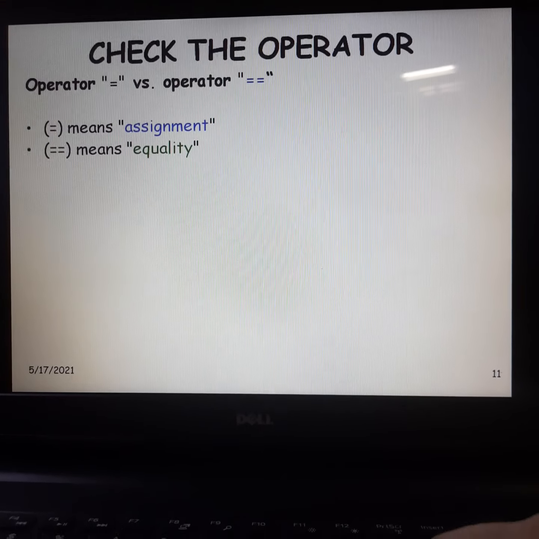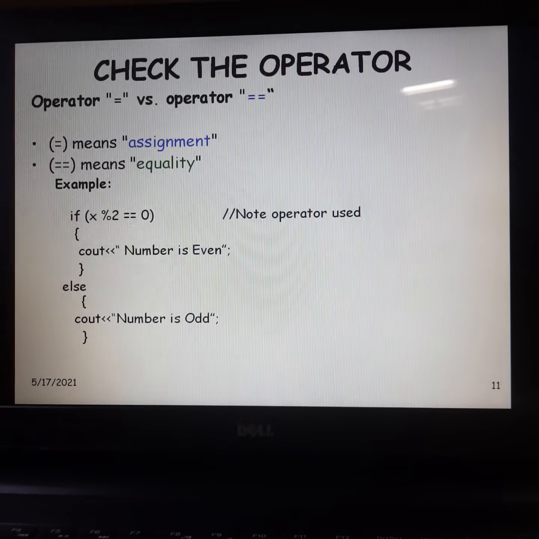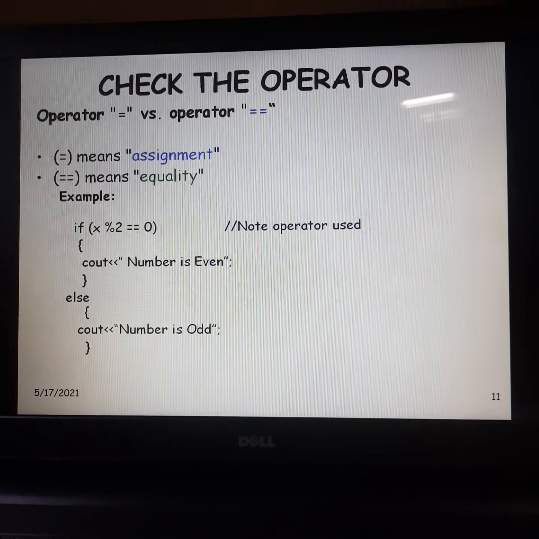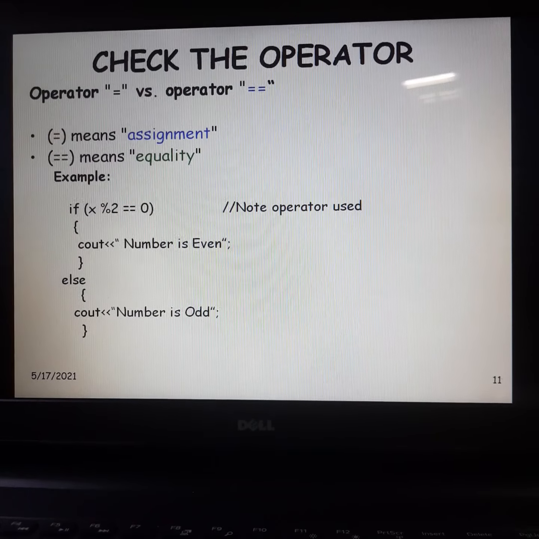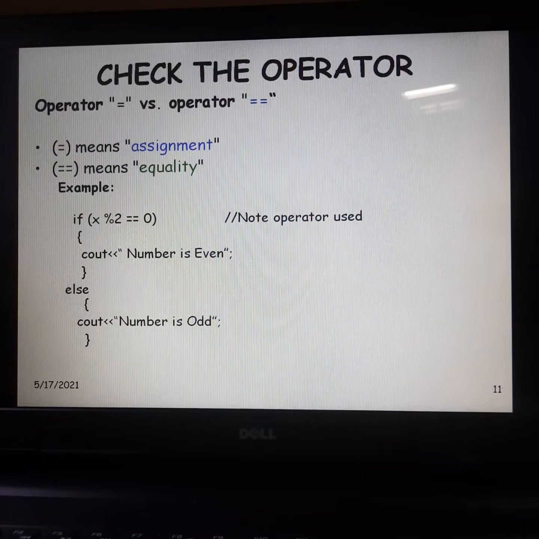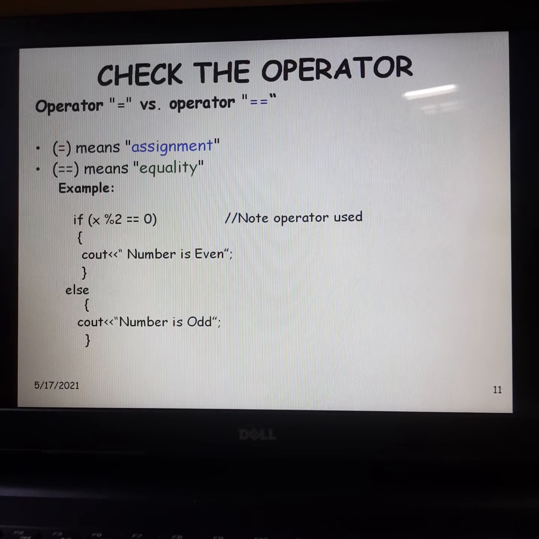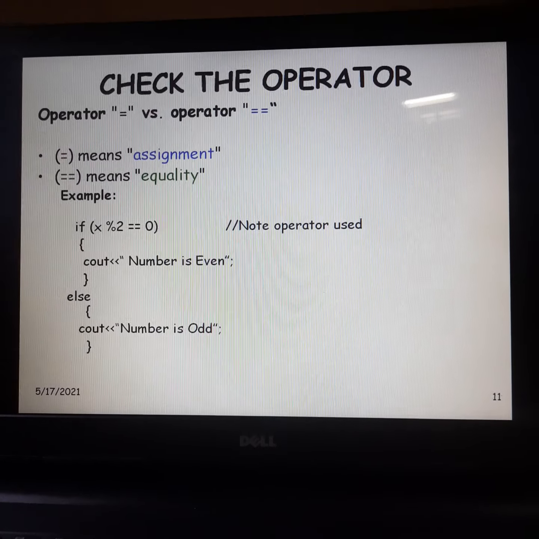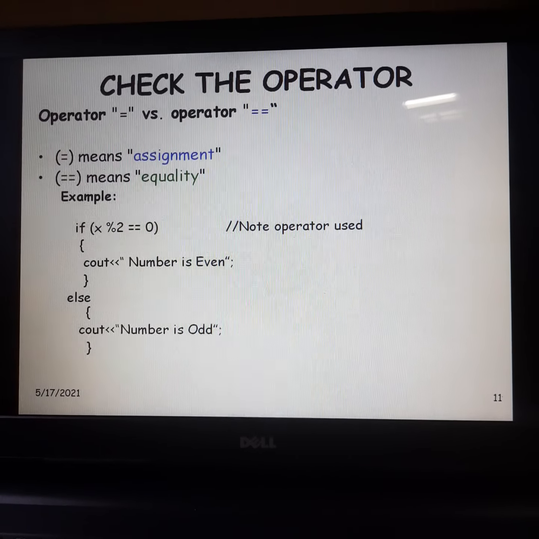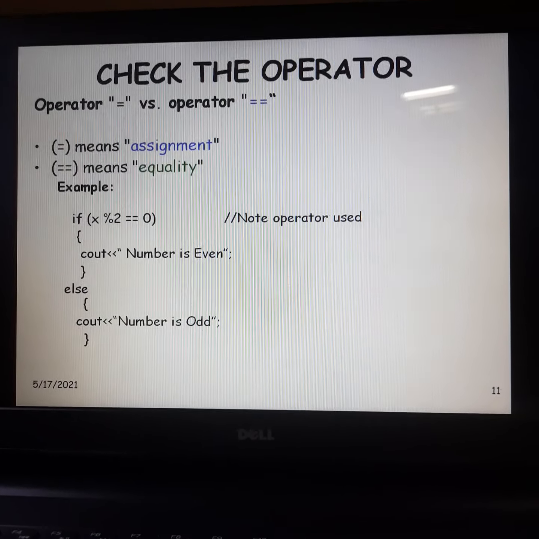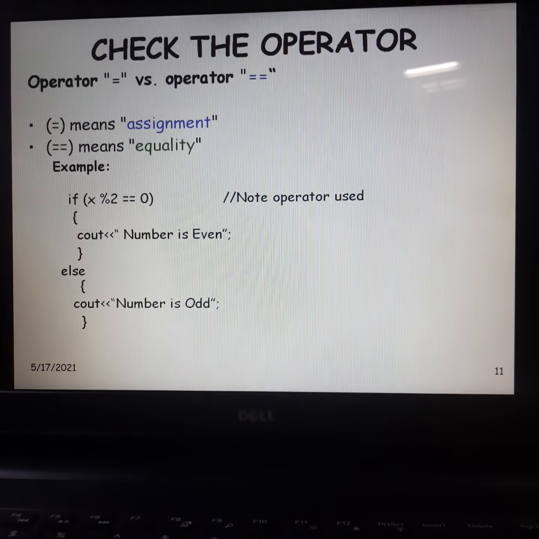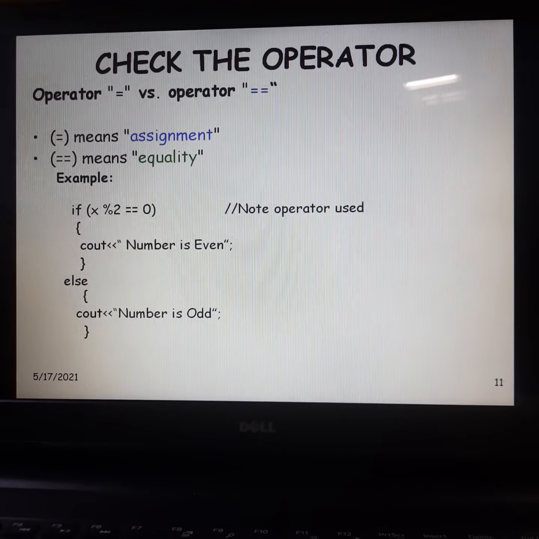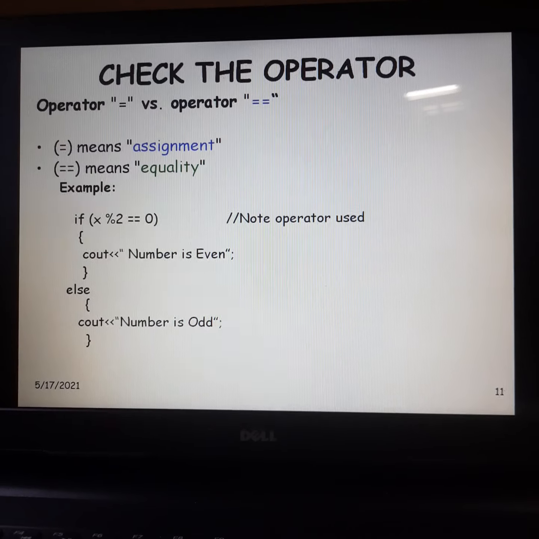Whenever I am checking some condition, say if x mod 2, again this mod operator I have covered in the operator topic. Now you got the idea how important these operators are in programming statements. So x mod 2 gives me some remainder, 0 or 1. Whenever I divide any number by 2, I will always get the answer either 0 or 1.